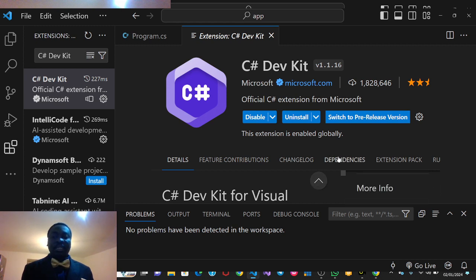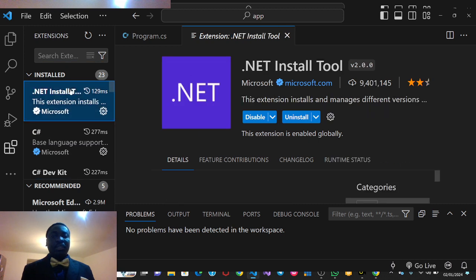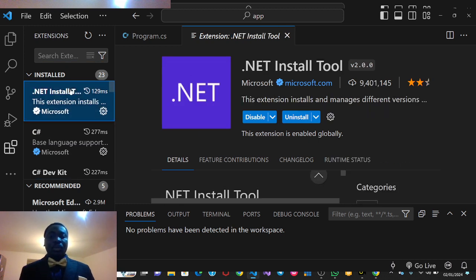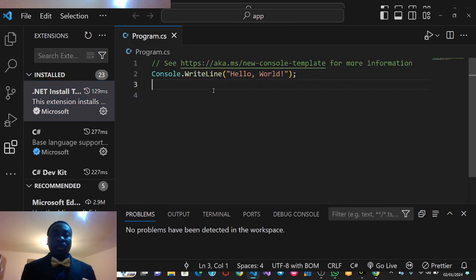All those things are so important when you are developing in any programming language, because when you have an extension, you have to read about it and know more about it. So that's C# Dev Kit. Then after that, the next extension you have to download is the .NET Install Tool. Why? Because you need this tool to run your application. You need it to debug. You need it to do a lot of things. I think this tool is enough for now, and then we can continue.